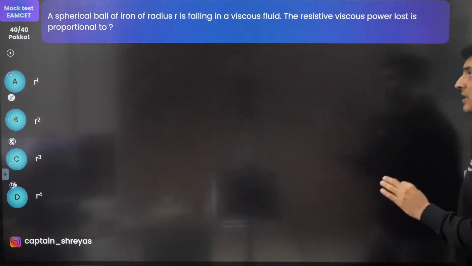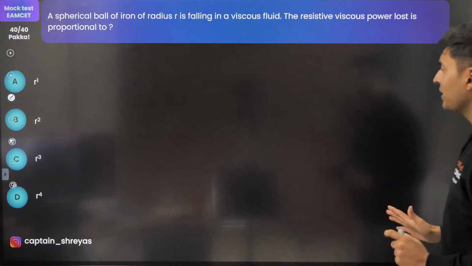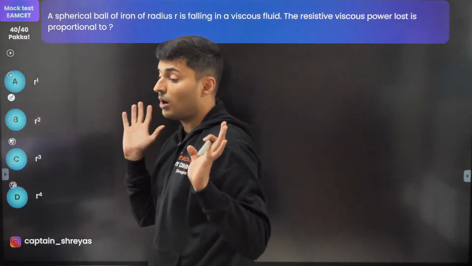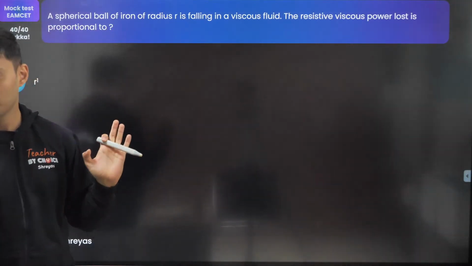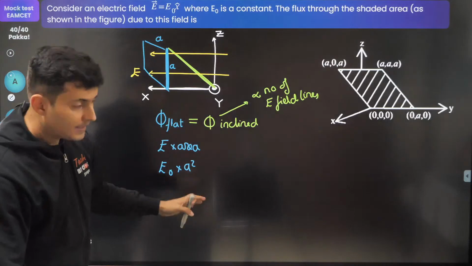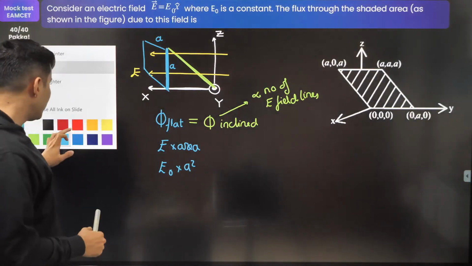I'll give you tips. A spherical ball of iron, radius r, is falling in a viscous fluid. Resistive viscous power lost is proportional to how much? That is the question. Okay, it is not very long. Actually, it is a little bit more than 1 minute, definitely.